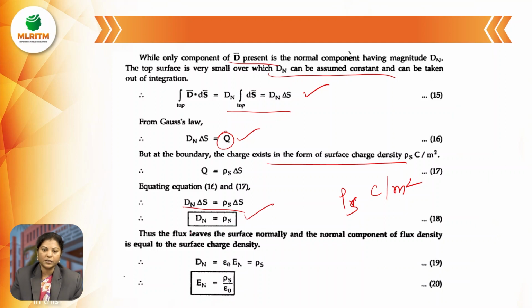Thus the flux leaves the surface normally, and the normal component of flux density is equal to the surface charge density. So Dn equal to rho s.